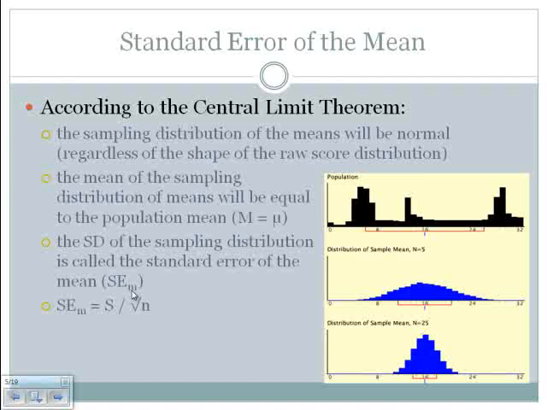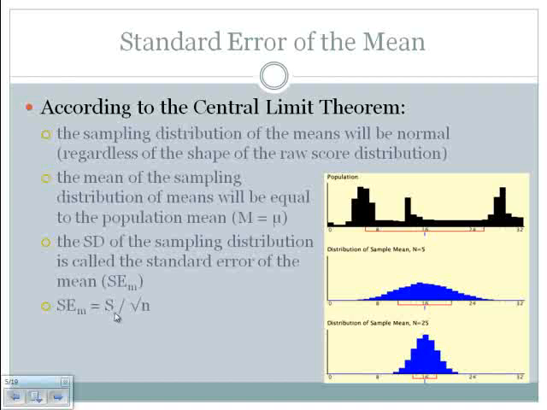S sub x bar or SE sub x bar, but with me typing, that's the best way for me to represent it. Now, what we're going to find is that because we typically, again, don't know the population mean and standard deviation, we have to estimate that. And we're going to estimate the standard deviation of this sampling distribution of means, again, which is known as the standard error of the mean, by taking our one sample, because typically when we do research, we don't do 1,000 samples. We only do one sample.